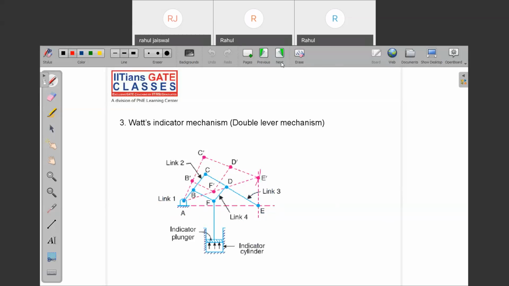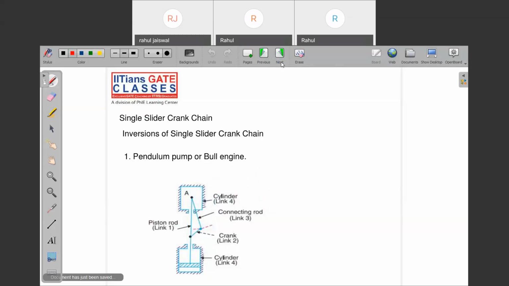Right. So in the first chapter, we discuss different mechanisms. What is the degree of freedom? What is a link? What is a kinematic link? What is the difference between these two? What is a kinematic pair and what is a kinematic chain? And how to get the inversions of the mechanism.